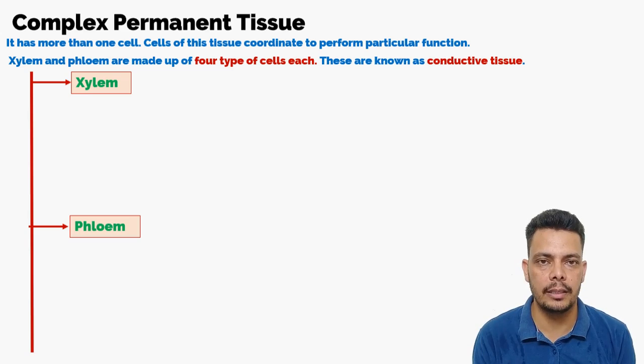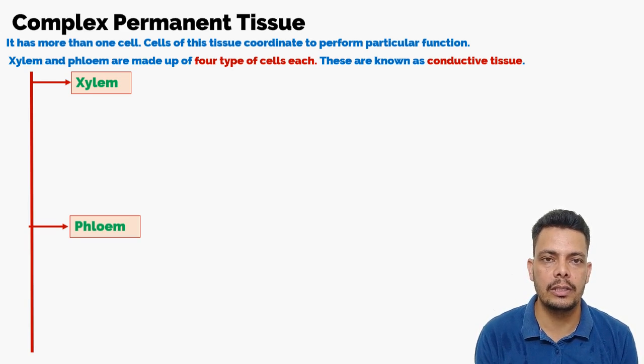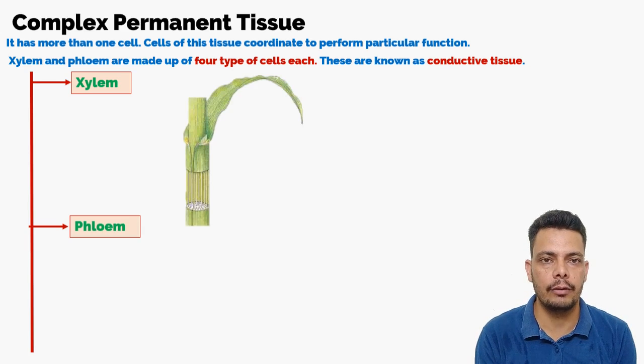Conductive means in a plant, what needs to be conducted? Water and minerals from the roots to the leaves, and from the leaves the food to be conducted to the whole body. So for these two functions, xylem takes the water and phloem takes the food. So these make vascular bundles. Now what are vascular bundles?